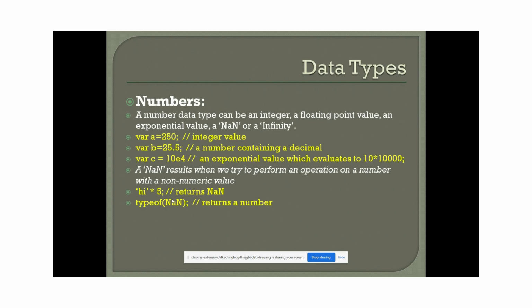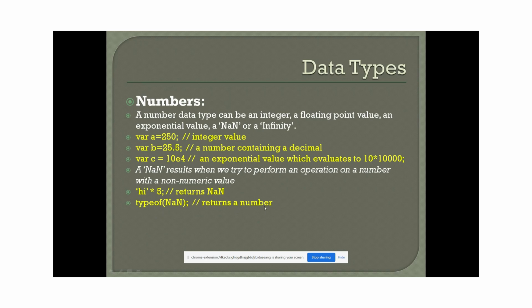So if I put some decimal like 25.5, it's containing a decimal, so it's a decimal value. If I put something like 10e4, it's an exponential value. It's always some exponential data. In the same way there is NaN, which is a non-numeric value. So if I want to return a string multiplied by 5, like "star" times 5, it returns not a number. If I want to get the type of NaN, it returns number.